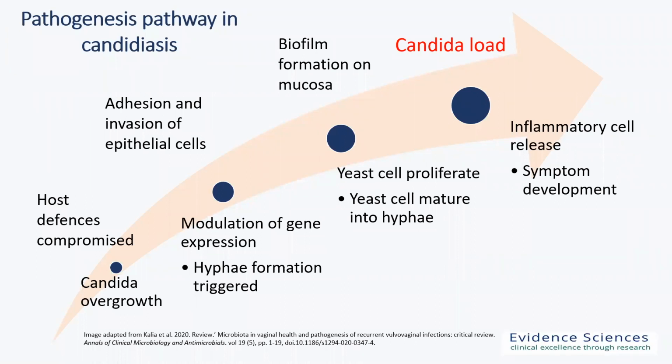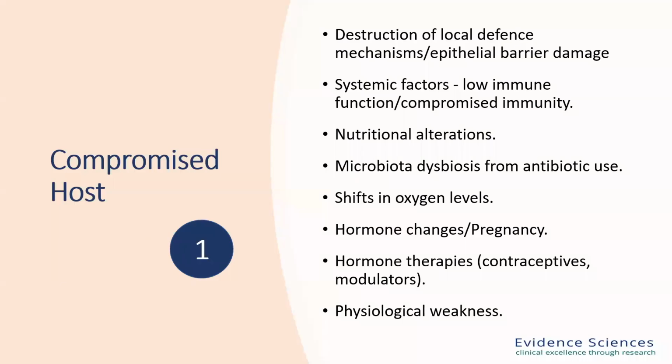But I'm going to show you this first, the infection pathway of candida, what happens here when it overgrows. Now, this is a visual representation of the pathway of infection, and I'm going to briefly discuss this 4-point process in the next few slides as well. So the first point in that pathogenesis pathway is a compromised host. If a host is compromised, then there are many things that can disrupt the normal balance of candida in the body, including things like lifestyle factors and medications and immune disorders and other inflammatory conditions. So all of these factors that you can see listed here in the next slide can influence the amount or the type of stimulation that the immune system receives, and therefore that will affect inflammation.